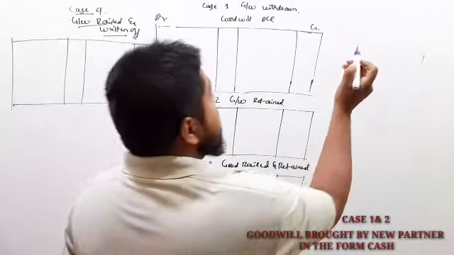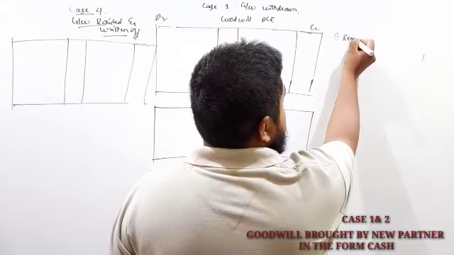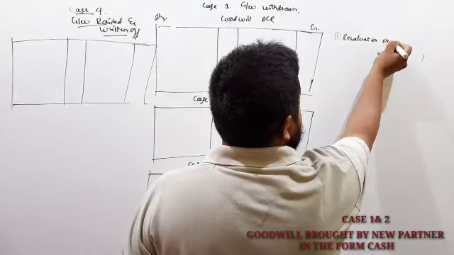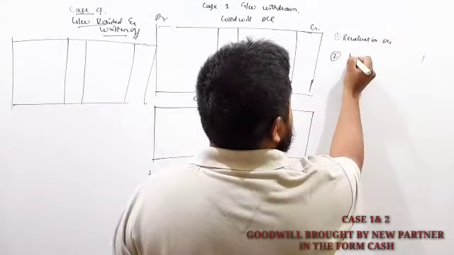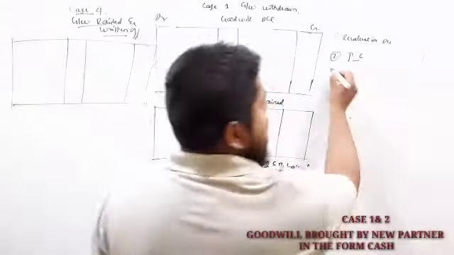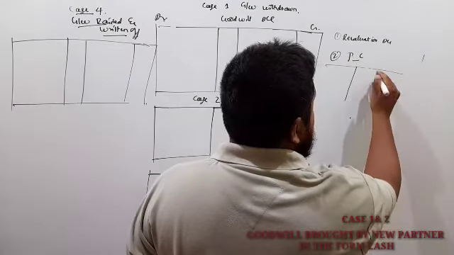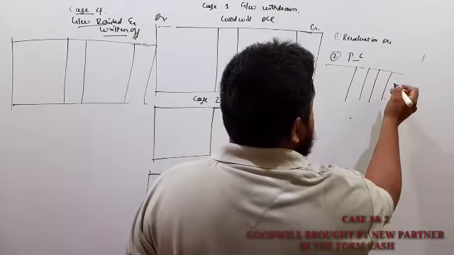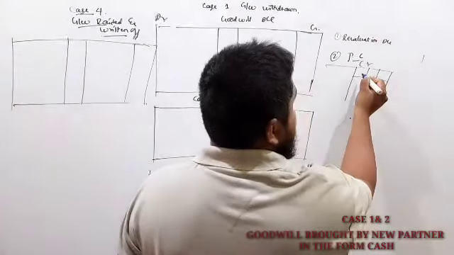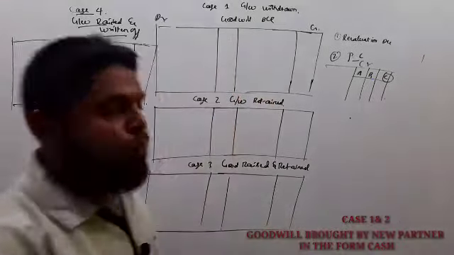You know, the second step under admission of a partner: first you are going to prepare a revaluation account. Next, second, partners' capital accounts. So under partners' capital account, credit side, for example, A, B and C will be considered as a new partner.